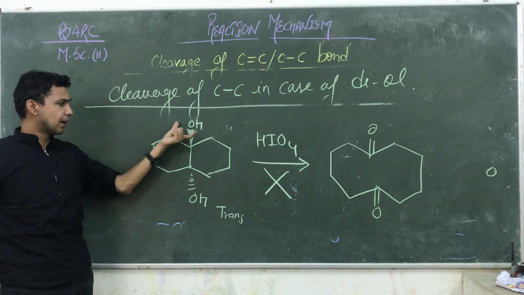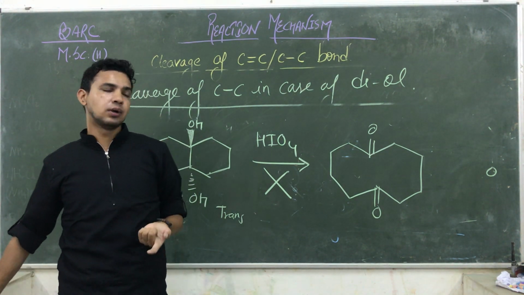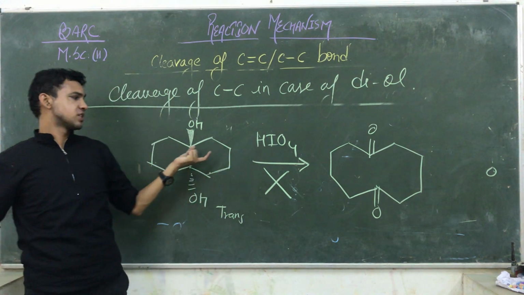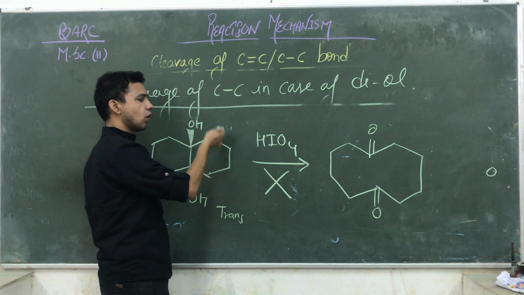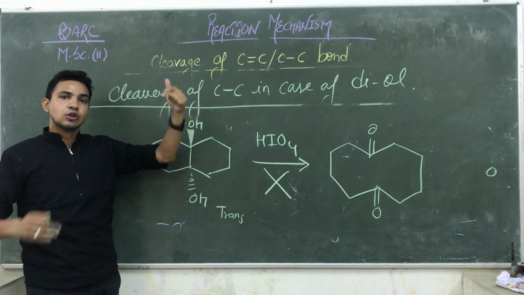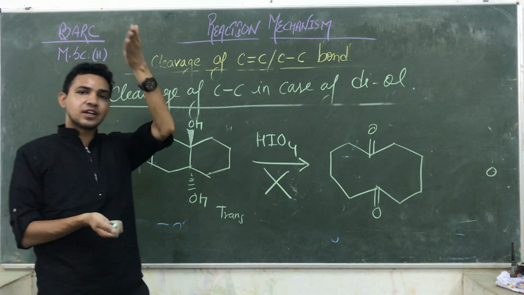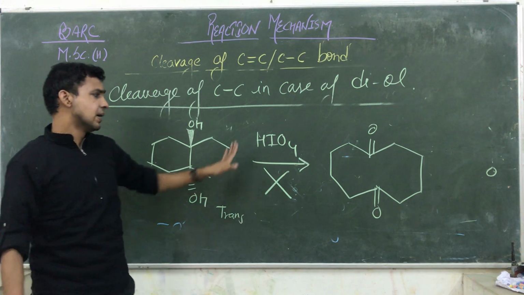It is not possible in the case of this trans molecule because it is not capable of forming a cyclic ester ring. It is down and this is upside, so the strain increases, due to which cyclic ring formation does not take place. So that reaction does not take place.